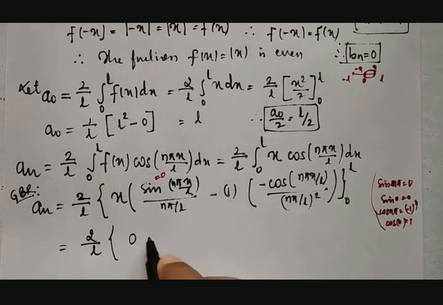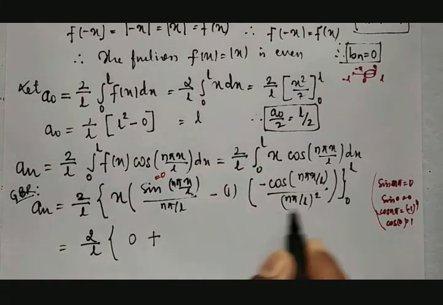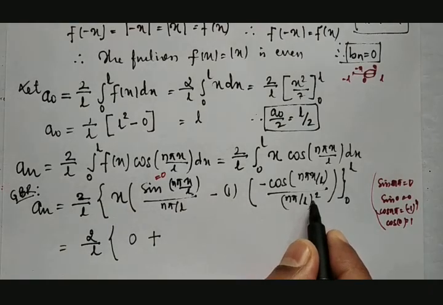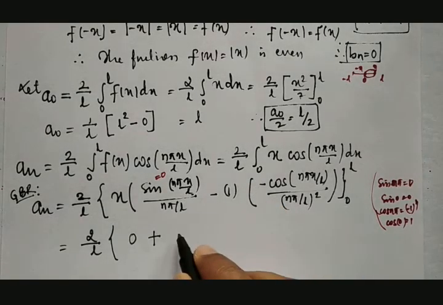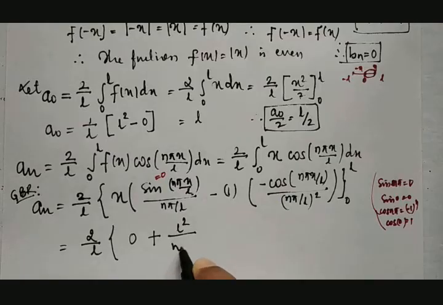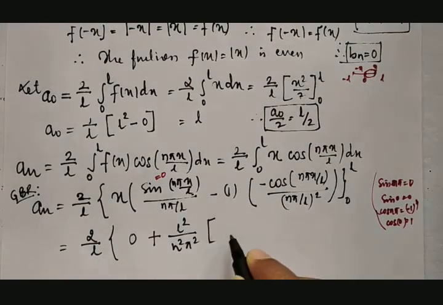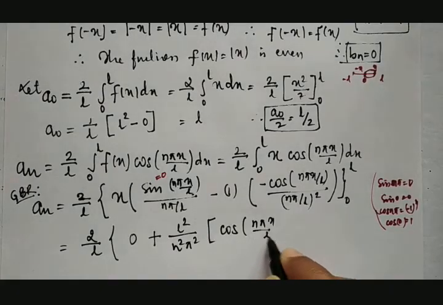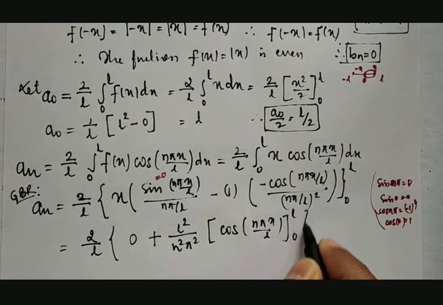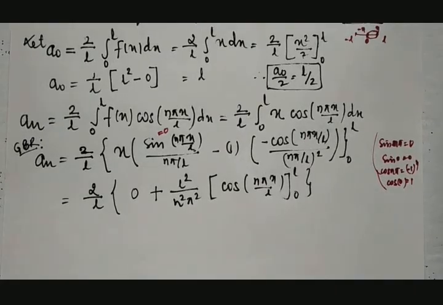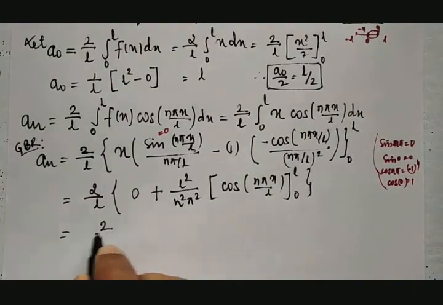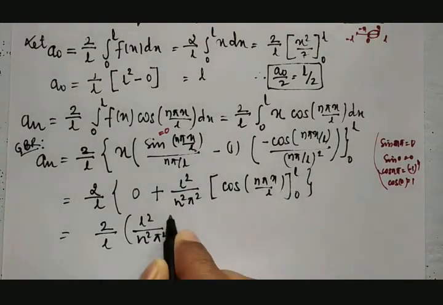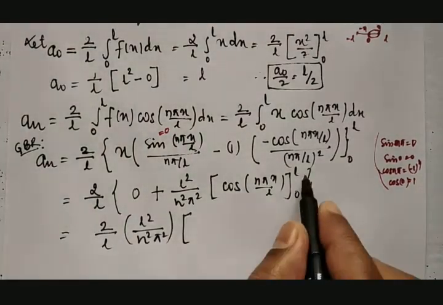Then minus of minus is plus. Then I'll be taking this term out. Then it is n pi by L the whole square, means if you take it to the numerator, it is L square divided by n square pi square into cos of n pi x by L between 0 to L. Therefore, 2 divided by L into L square divided by n square pi square into substitute upper and lower limit.